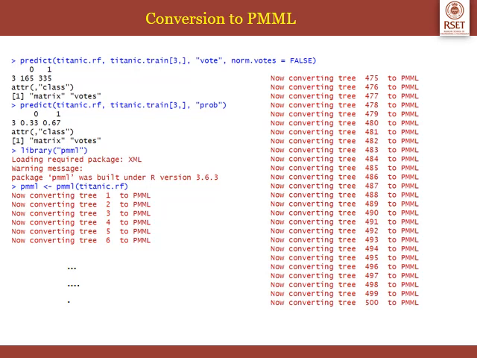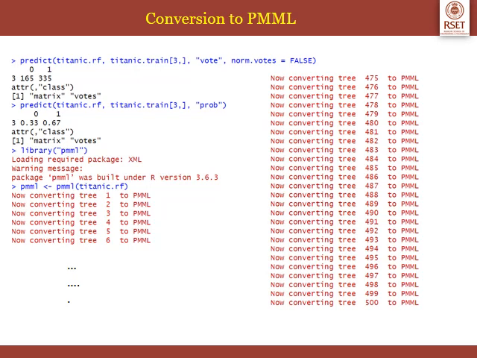The first one will give us the prediction in terms of votes. Our random forest will generate several hundreds of trees, and we'll check the output of each tree to find how many trees vote that this particular passenger will survive, and how many vote that the passenger will die. In this model, it has generated 500 trees, and in the output of that predict statement, 165 out of 500 are predicting that the passenger will not survive, and 335 are predicting that the passenger will survive.